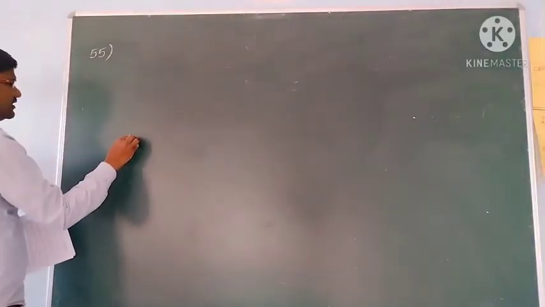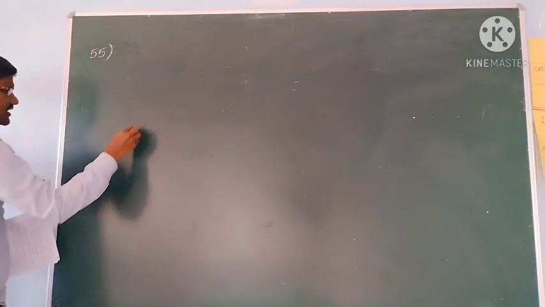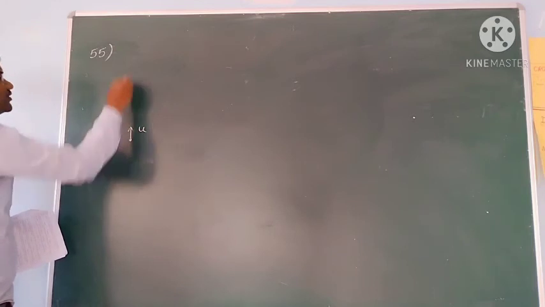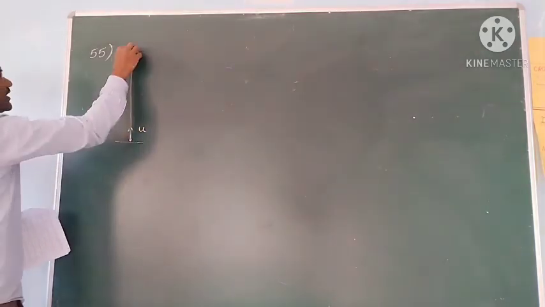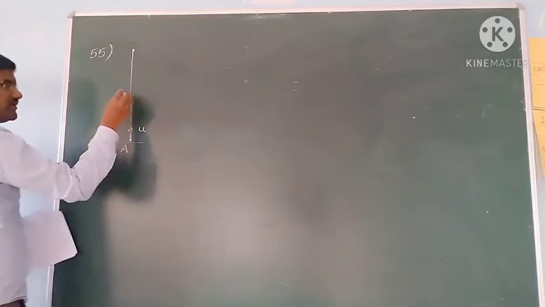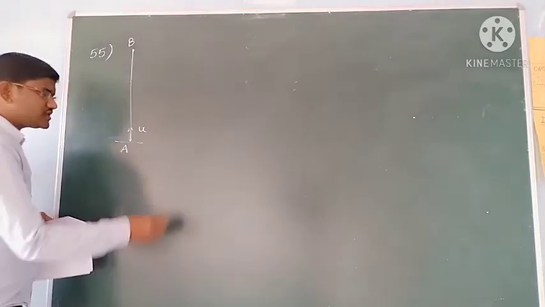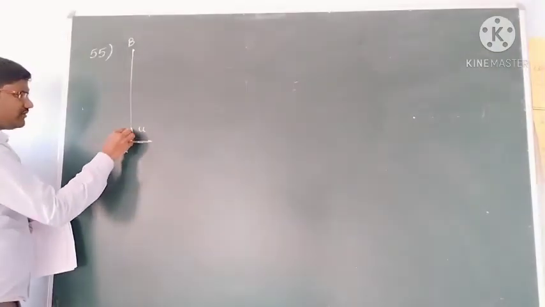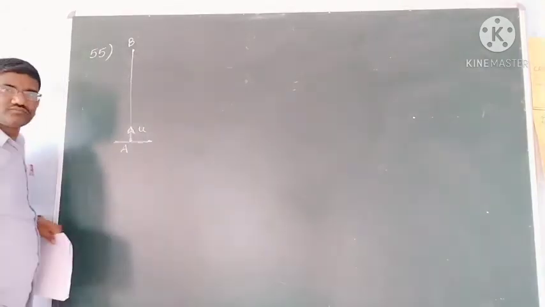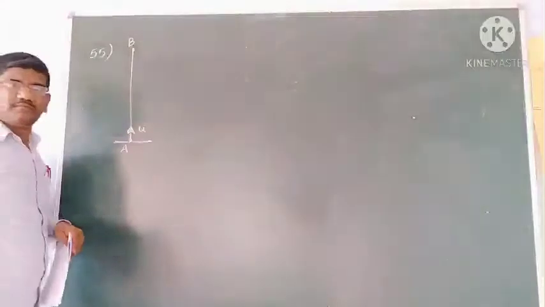So see, this is the point. From this point we projected an object with an initial velocity u. Consider that it can reach up to this point. So we projected from A and it can reach up to B, up to h height.